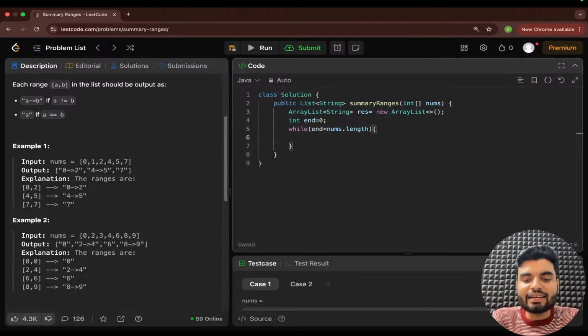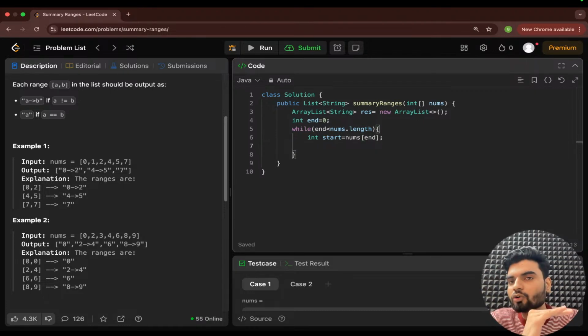In that case, I need one start as well. So I will have start. Start will be the first element as of now, meaning the zeroth index element. That is the end itself, yes or no? So what I will do here, I will write nums of end. Cool. So we will have our first element. Now I want to move my end pointer.